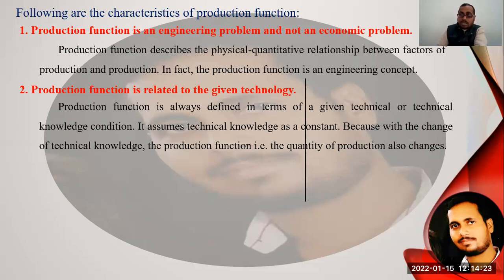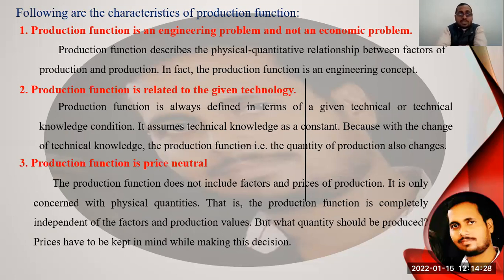Now the third characteristic, students, is that the production function is price neutral. The production function does not include the price of the factors and the production, it is only concerned with the physical quantity, and that is, the production function is completely independent of the factor and production values or prices. But what quantities should be produced, price has to be kept in mind while making this decision.